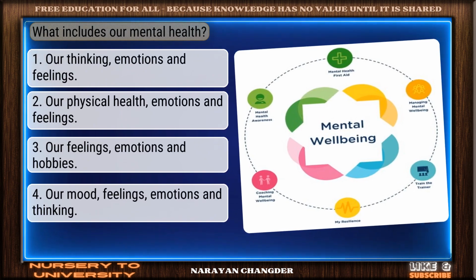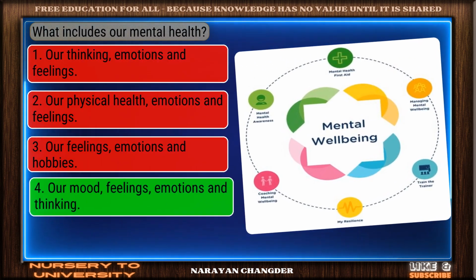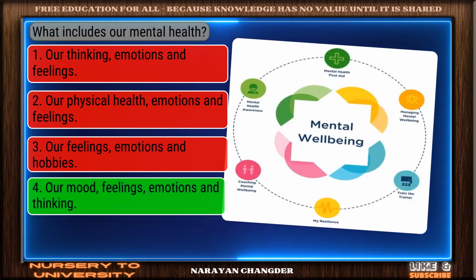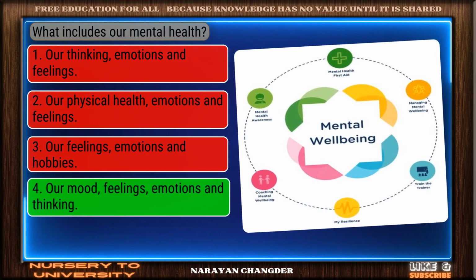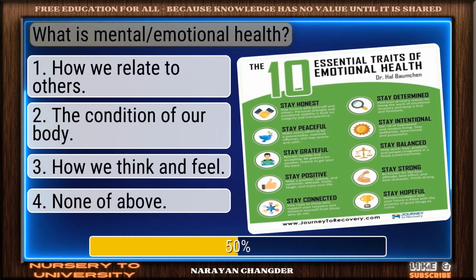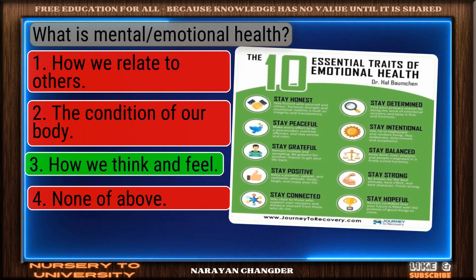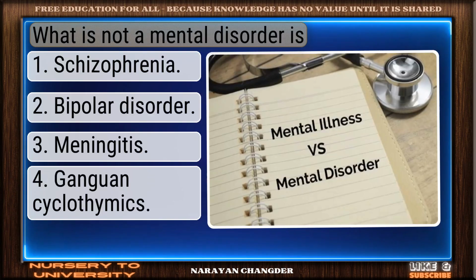What includes our mental health? Right again. Our mood, feelings, emotions, and thinking is a valid answer. What is mental emotional health? Smart pick. How we think and feel is the correct choice.